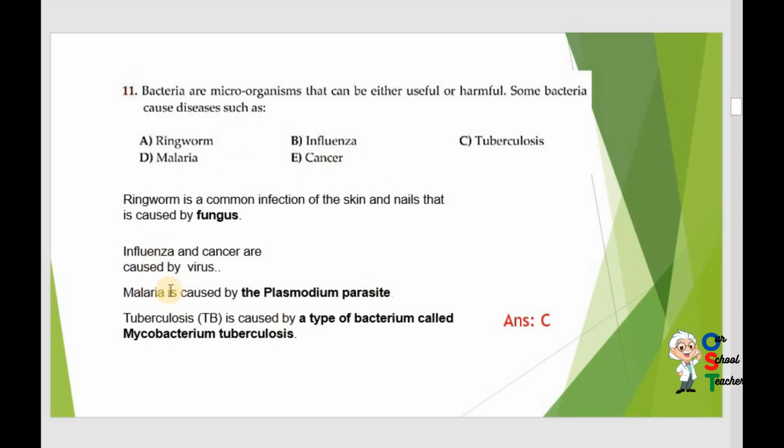Tuberculosis is caused by a type of bacterium called Mycobacterium tuberculosis. So it is correct. Malaria is caused by the Plasmodium parasite. So they are asking for the disease that is caused by bacteria. So tuberculosis, C is correct.